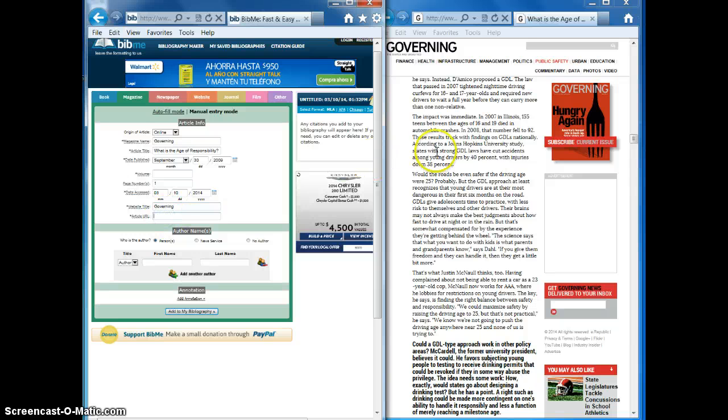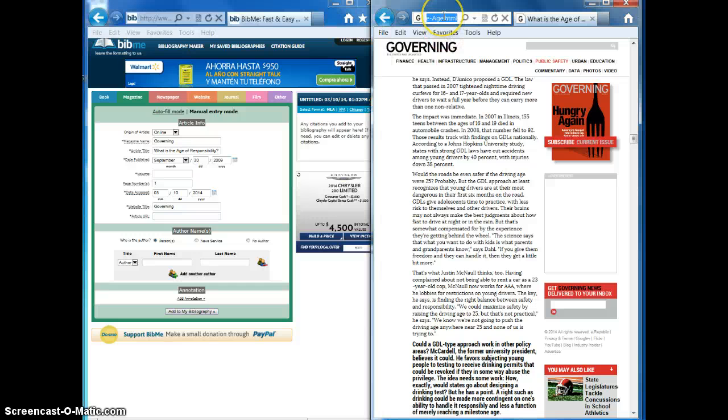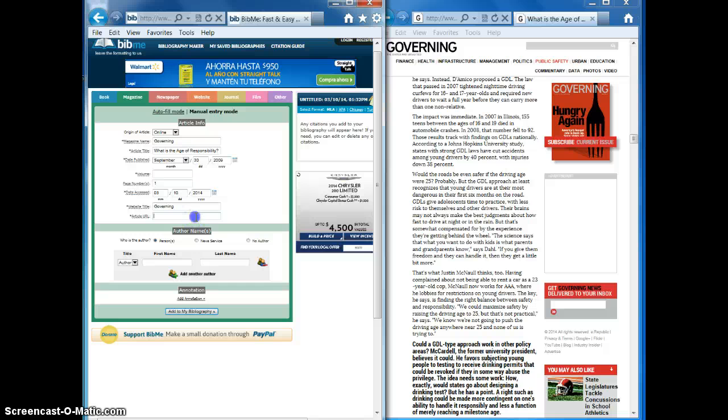Article URL, article uniform record locator or address. And I just simply copy and paste it. That's why it's nice to have these side by side. The author's name, we know him very well now, guys, don't we?